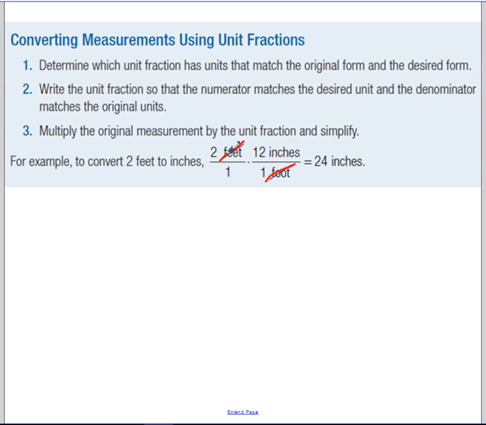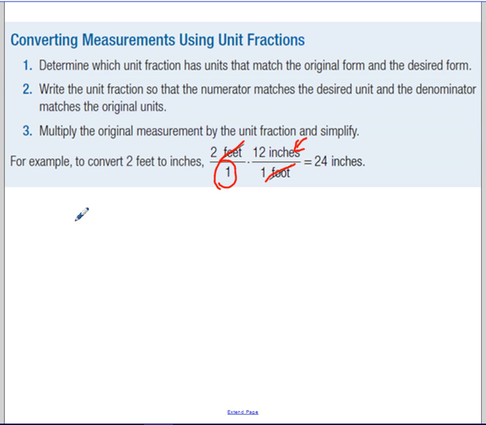So we have feet on the top from our 2, and they put it over 1, because anything can be written as a fraction if you put it over 1. And we are keeping the inches, so it went on the top of our unit fraction. And you can see both numbers that we have that aren't ones are across the top, so we're going to multiply those together.